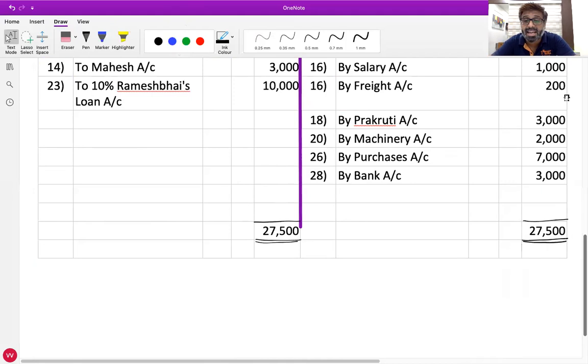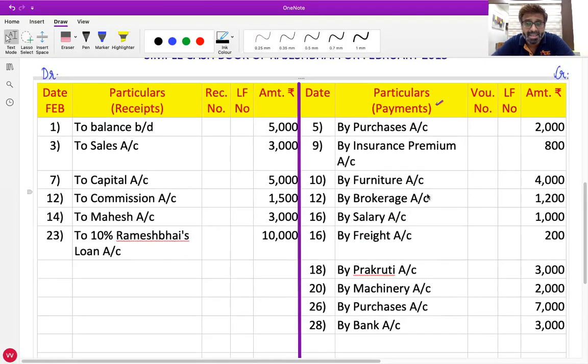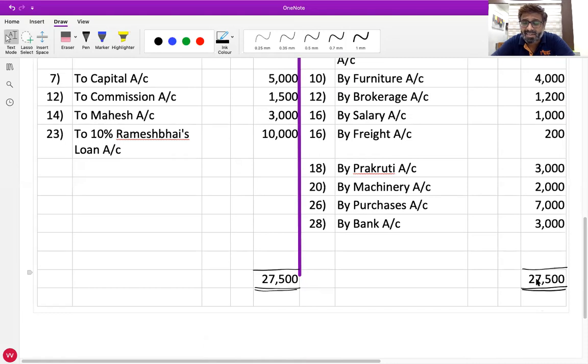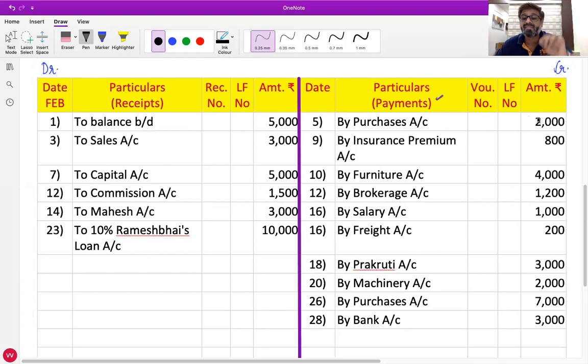And always which side total will you do first? Debit side. Debit side total. Now directly do in calculator what I am saying. 27,500 is already there on the screen of your calculator or not? Yes. If it is not there, then put it again. Now directly do minus 2,000. What we are paying, we will minus. Do minus 2,000. Did you do that?